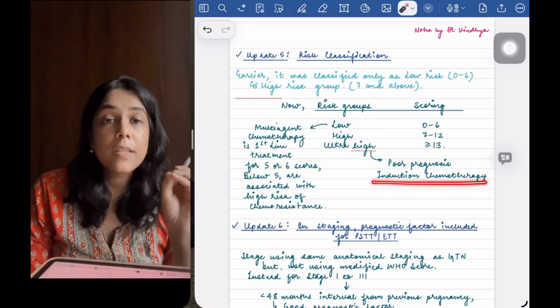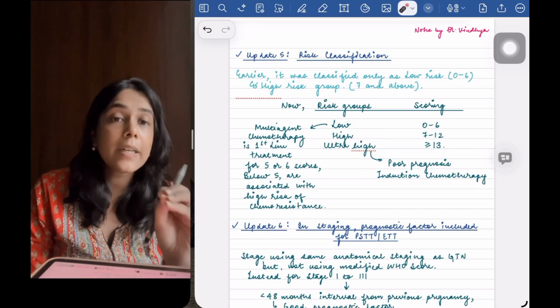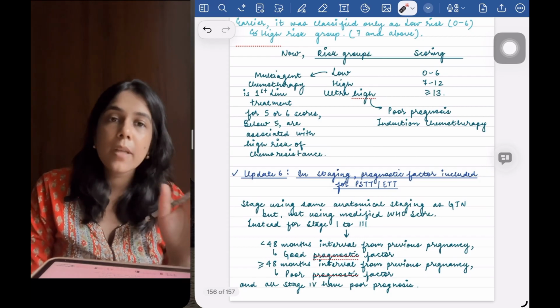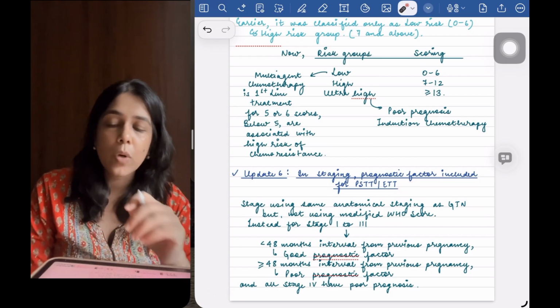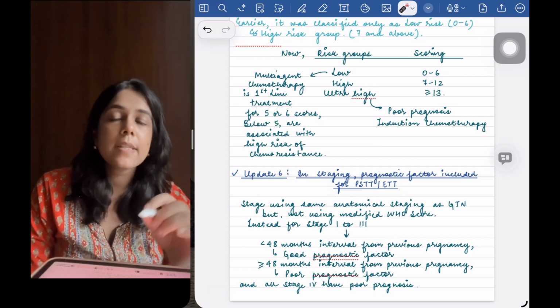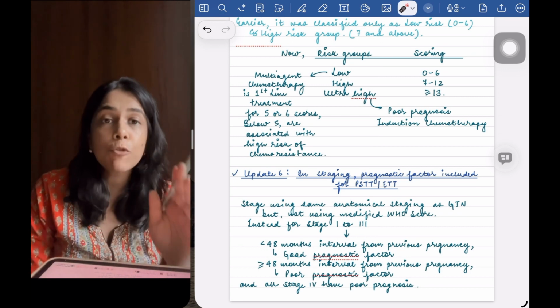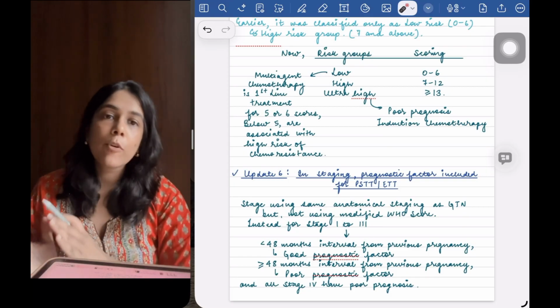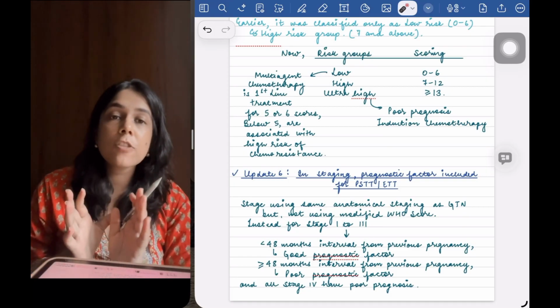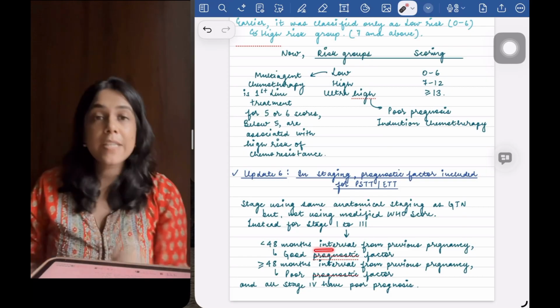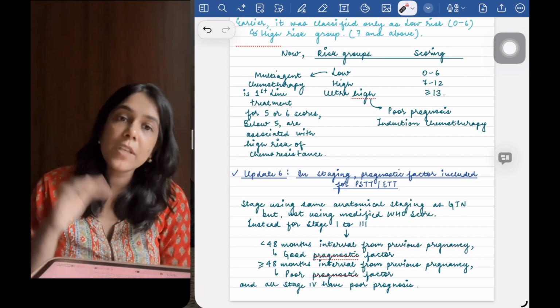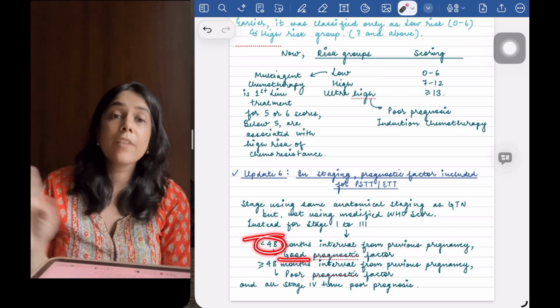The sixth update is in the staging of PSTT and ETT, that there is something different and it is not similar to choriocarcinoma or invasive mole. So what has been included in this is that if the anatomical staging 1, 2, 3 is there in PSTT or ETT, we have to divide whether it is poor prognosis or good prognosis on the basis of interval from the last pregnancy. If it is less than 48 months past the previous pregnancy, good prognosis, and if more than